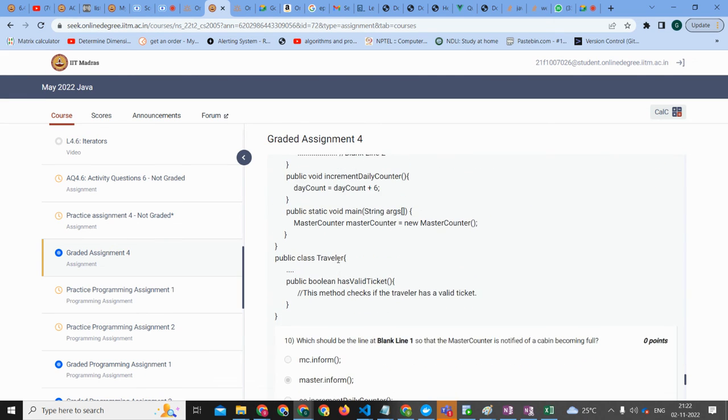What should be in the blank line so that the master counter is notified of a cabin becoming full? Let's first explore the code.